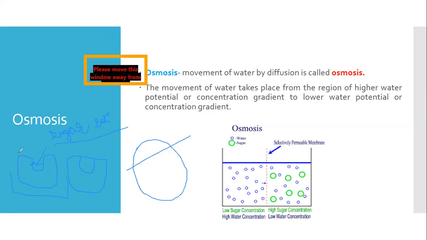This potato is now called a potato osmometer. Why? Because here you will observe the process of osmosis with your own eyes. It is called a potato osmometer or potato osmoscope.